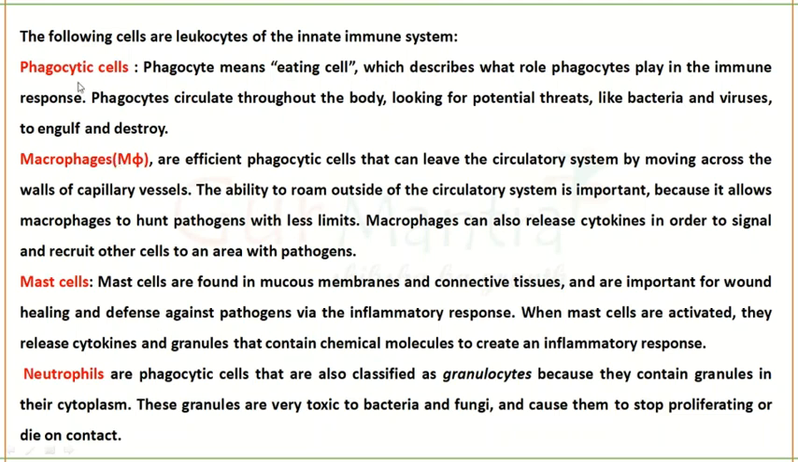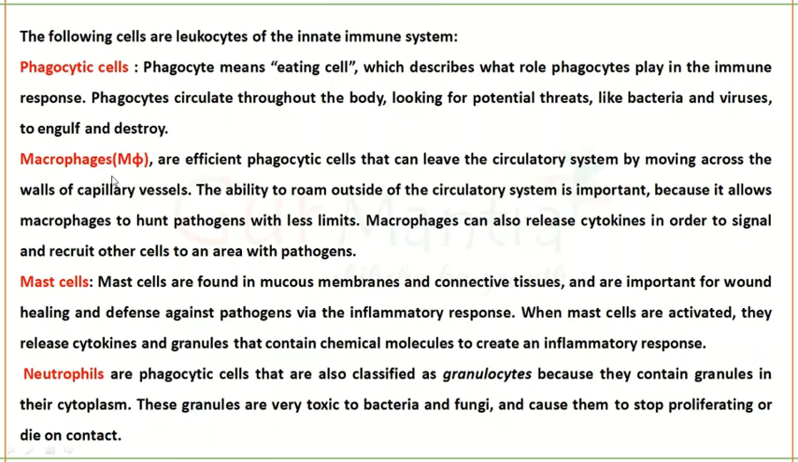The first one is phagocytic cells. Phagocyte means cell eating, which means phagocytes will be circulating throughout our body. They look for potential threats like bacteria and viruses. If they are present, they will engulf the bacteria and viruses and kill them.